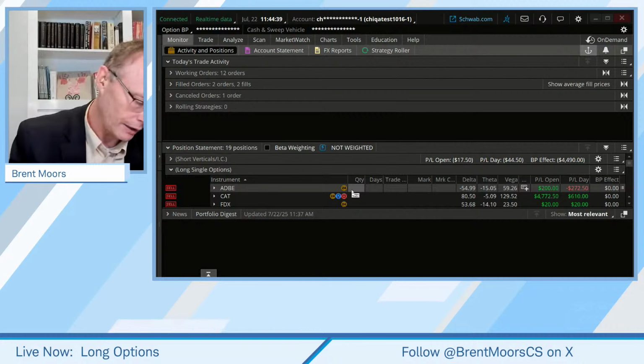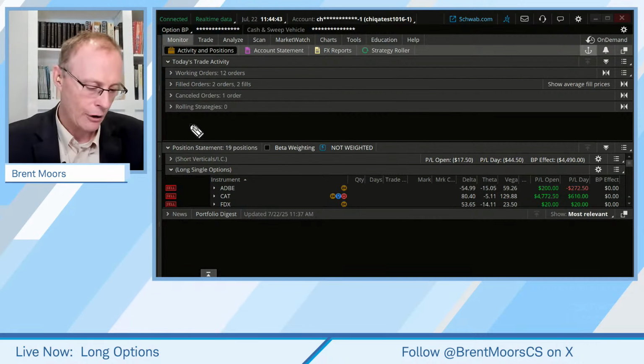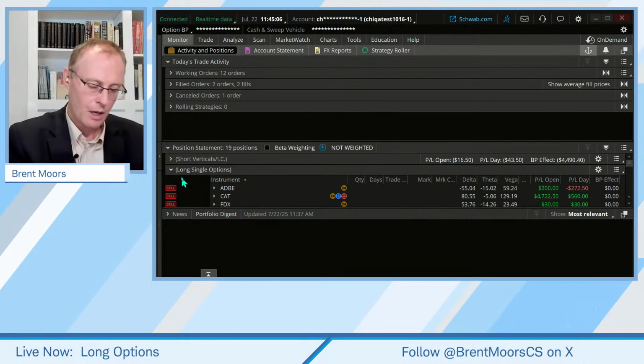I was too quick on that. It was supposed to be at or above 242.29. Okay, I messed up. Somehow I had at or above 0.01, so it filled immediately. I messed that up. I'll probably just exit that trade.